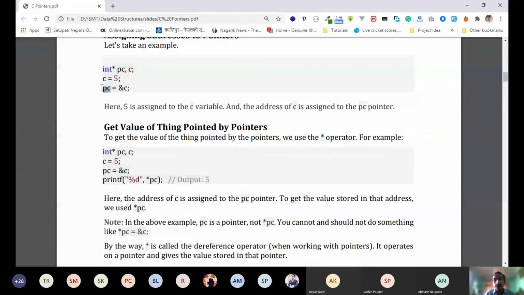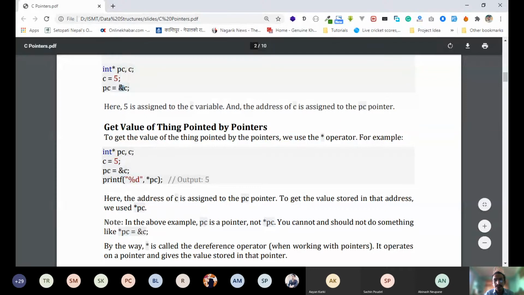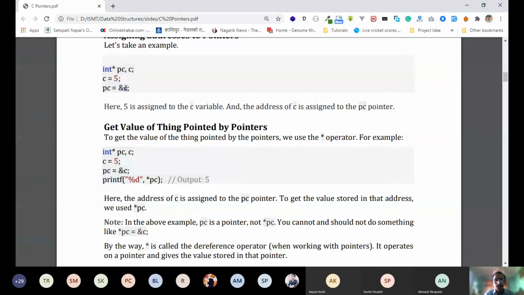To get the value of the thing pointed to by the pointer, we use the asterisk operator. This is called the dereference operator. This ampersand is called the reference operator because it gives the address from the value. That means if C has some value and you do ampersand C, it gives the address. Just the opposite of this ampersand is the asterisk, and we call this asterisk the dereference operator. That means you can get the normal value from the address by using this asterisk operator.